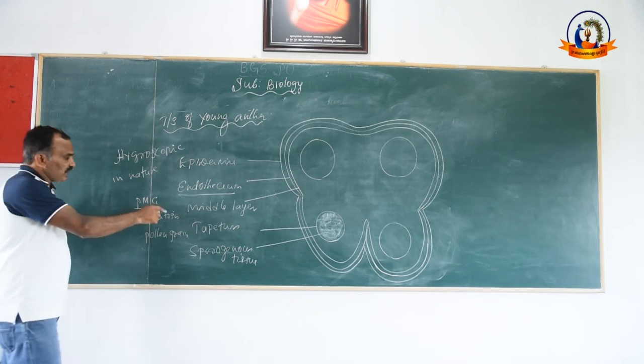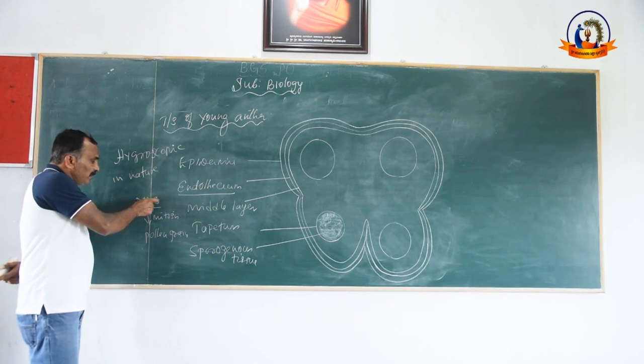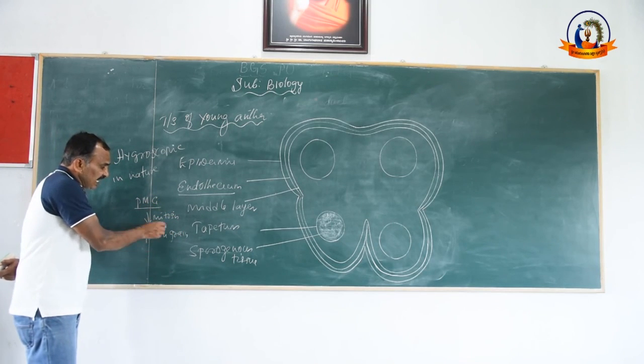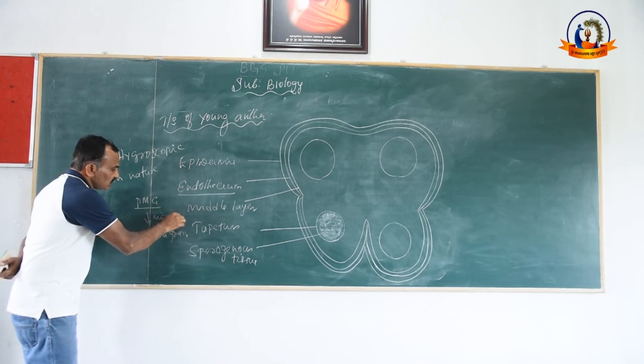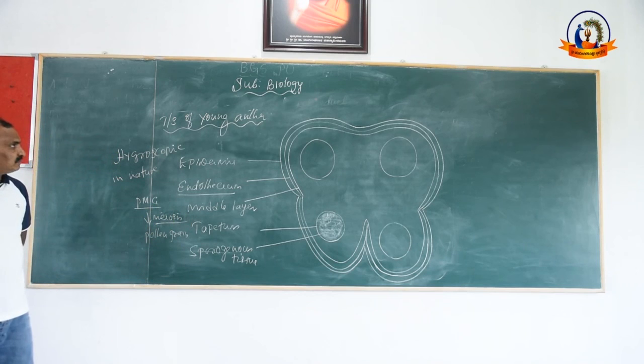Right? See, the main function of the tapetum is to provide nutritional support to the pollen mother cell to develop into pollen grain. The kind of cell division is meiosis. This is the TS of younger